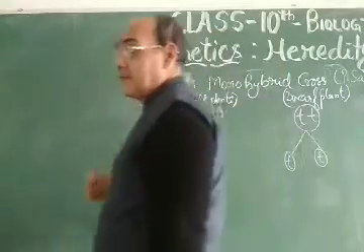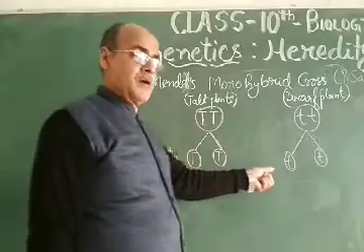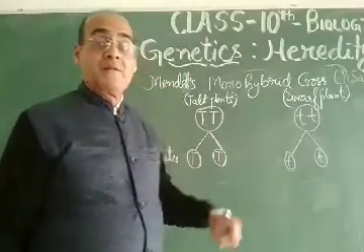Dear students, this is the gametogenesis phase, which results in the formation of capital T, capital T, and small t as gametes. Now what happened in the first generation?